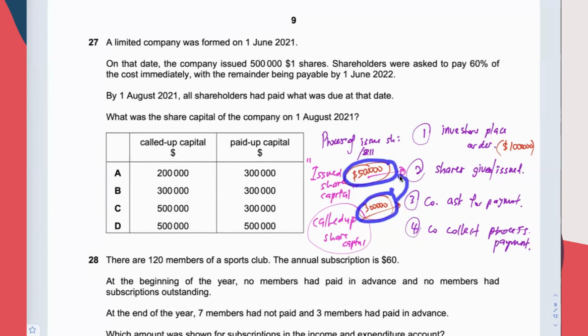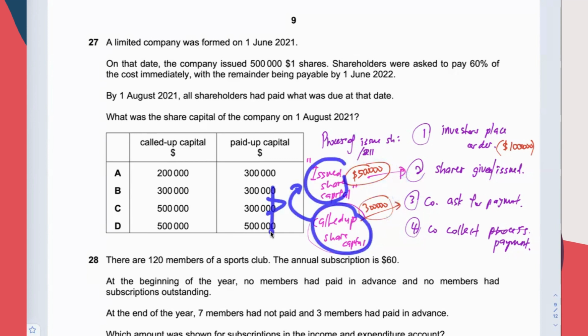And this can never be more than the issue share capital. Call-up share capital can never be more than the issue share capital, because the shares are given to the investor first, then only the company will ask them to pay. So if this is more than this, it's not logical, because you have to give them share first, then only you ask them for payment. Therefore, call-up share capital will never be more than issue share capital.